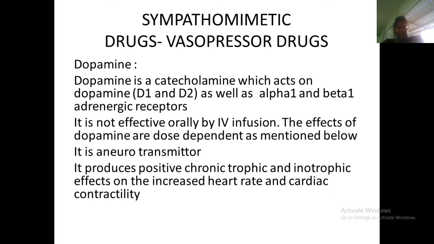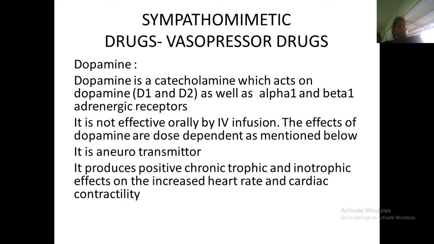So this positive inotropic effect can be seen. Because of this, the heart rate and cardiac contractility will increase. It is not effective orally; it can be given only by IV infusion.